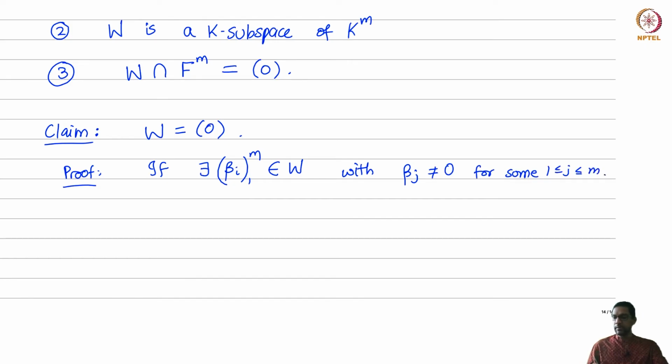So it's a non-zero element of W, and then we'll get a contradiction. Observe that since W is a K-subspace, maybe I'll call this m-tuple beta.